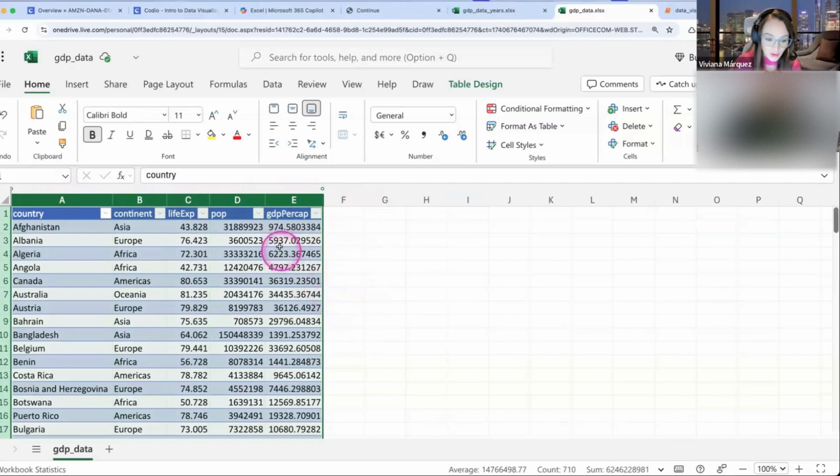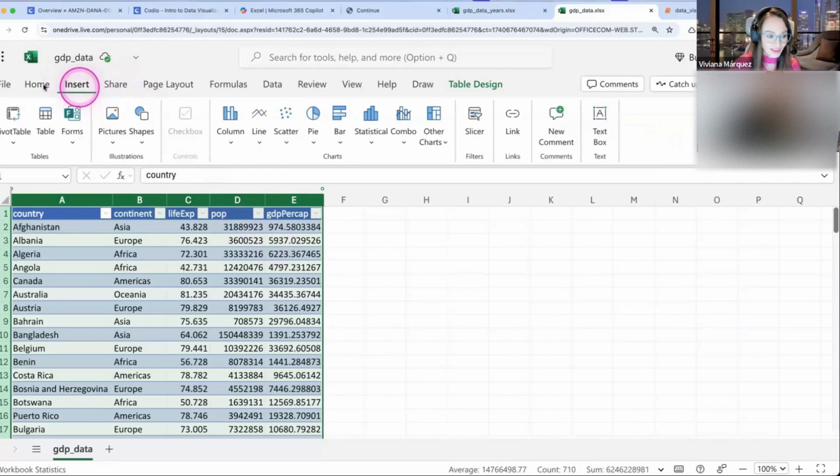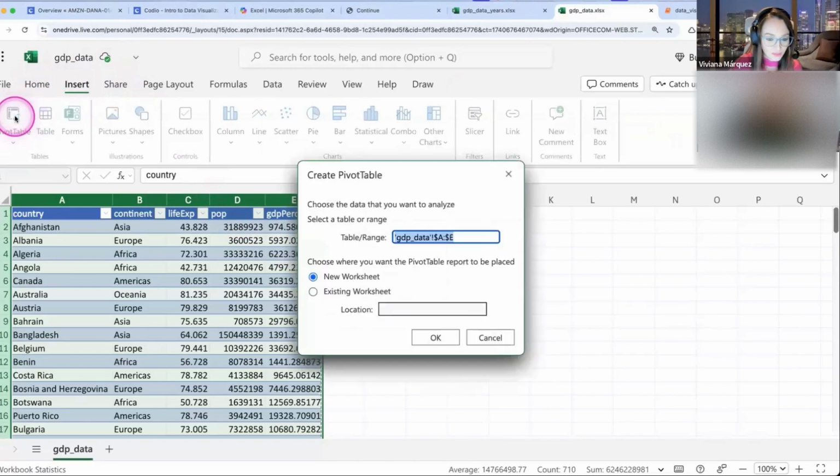Now that you have selected your data, we're going to insert that pivot table. A pivot table is basically a table that is summarizing your data one way or another, exactly like the example that we saw about the total population per continent. So we click on the Insert tab up here and then click on PivotTable. If you don't see something that says PivotTable, search for the symbol, which is the same thing. So you click on it.